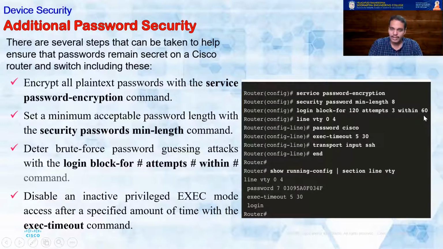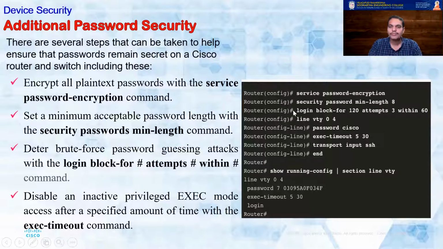Similarly, exec-timeout 5 30. The 5 is in minutes and the 30 is in seconds. So what it ultimately means is, if your system has been idle for 5 minutes, which is 300 seconds, plus 30, so 330 seconds, it times out. That means it kicks you out, and once again you have to log in. You can set your own timers there. These are all simple commands that can be written to make sure that your systems are safeguarded, not just kept online.